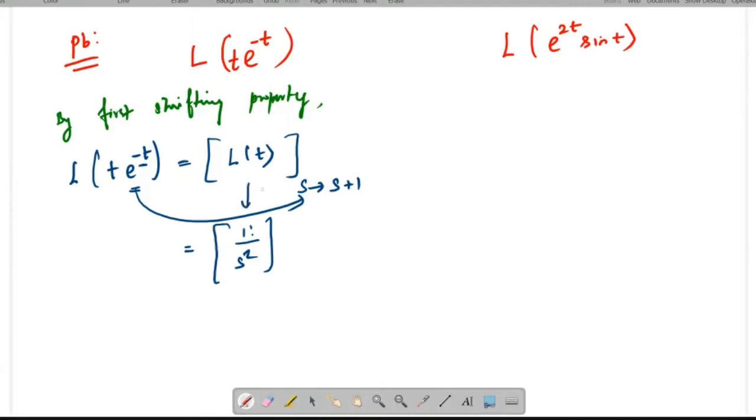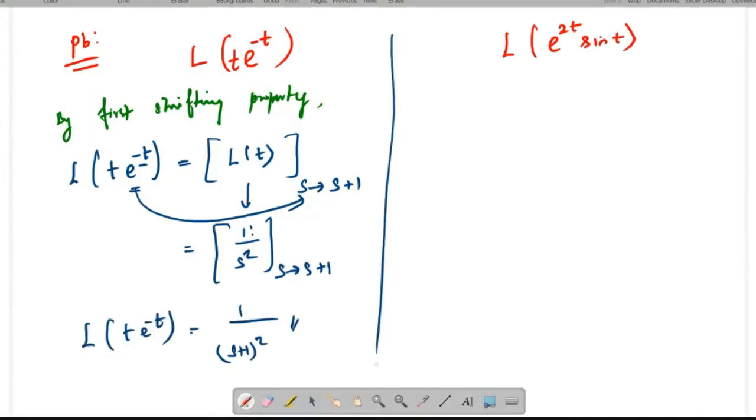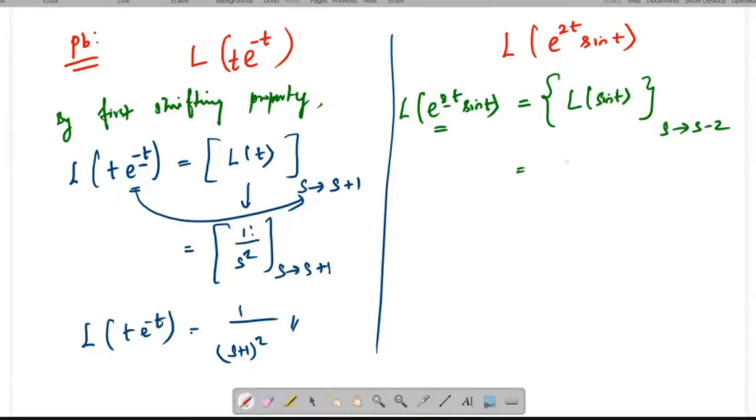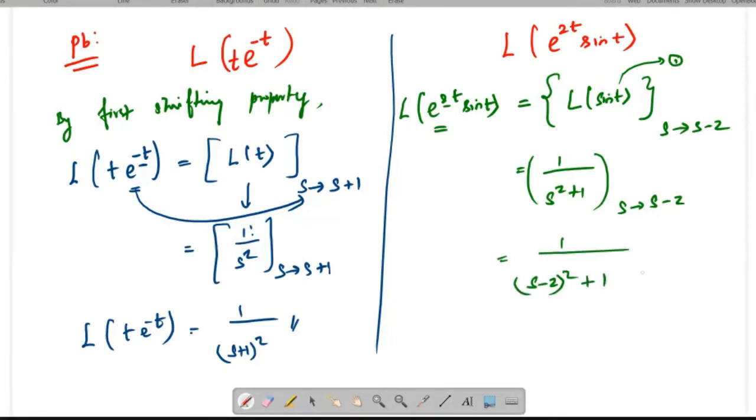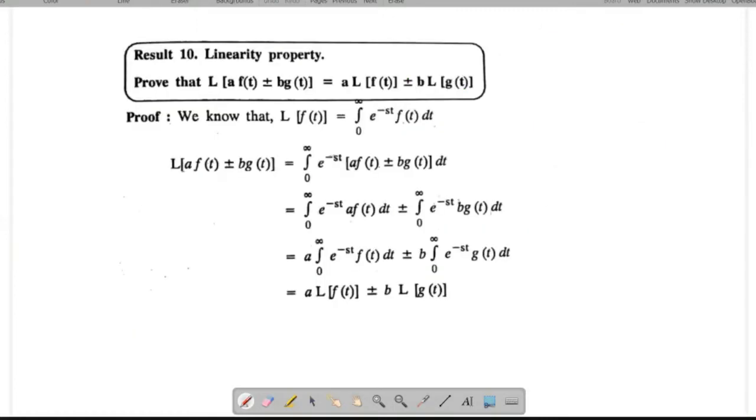After substituting the value, change s to s plus 1. Similarly, you can apply the same logic in the second problem also. Here a is nothing but 1, so 1 by s square plus 1, with s tends to s minus 2, which is equal to 1 by s minus 2 whole square plus 1. So this is the answer for L of e power 2t sine t. Right? Next one.